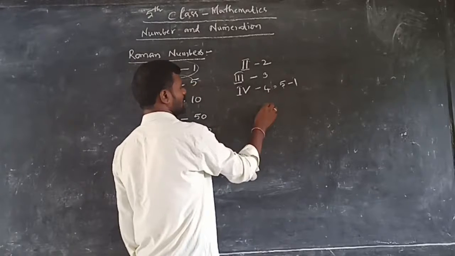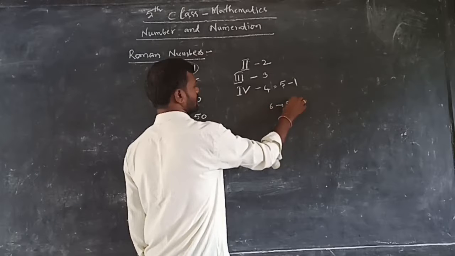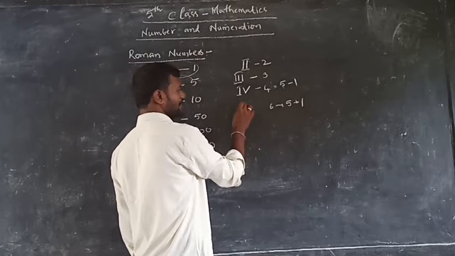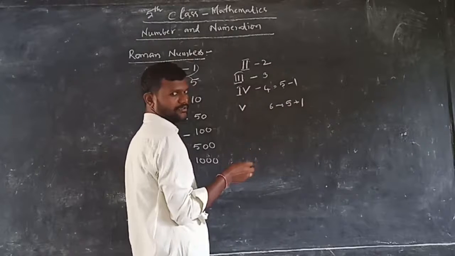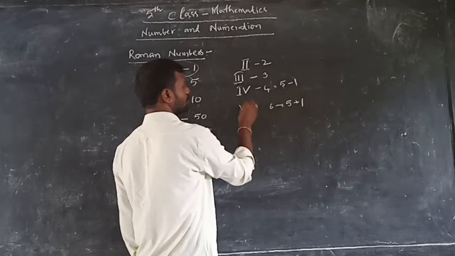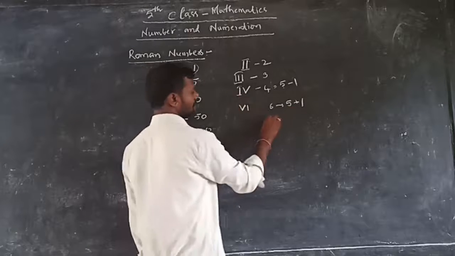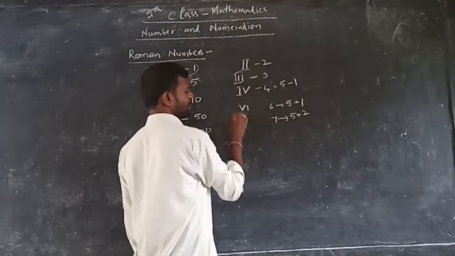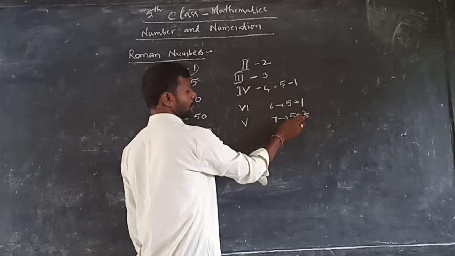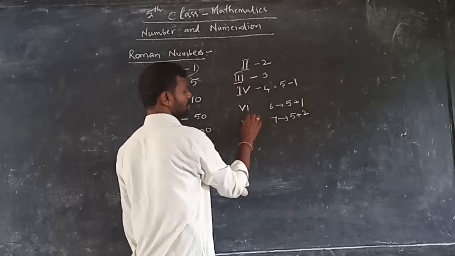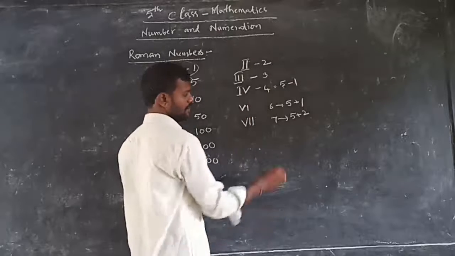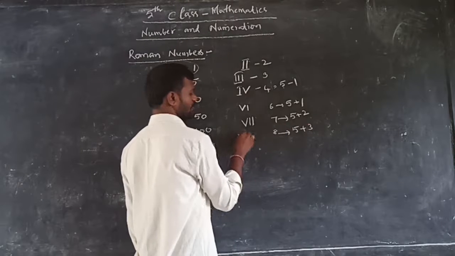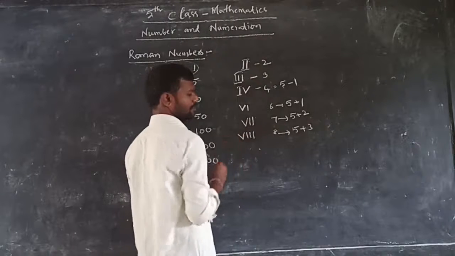5 is this. Now I want to write 6. 6 means what? 5 plus 1. So 5 is V and plus means on the right side you have to write. After that you have to write, how much do we have to add? 1. So this is 6. Next 7. 7 means what? 5 plus 2, 7. So first 5, plus means on the right side you have to write, how much? 2. 2 means what? 2 I's. Next 5 plus 3, that is how much? 8. So 5 plus 3 means like this we have to write.